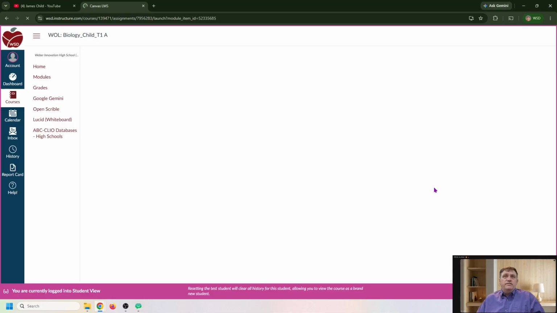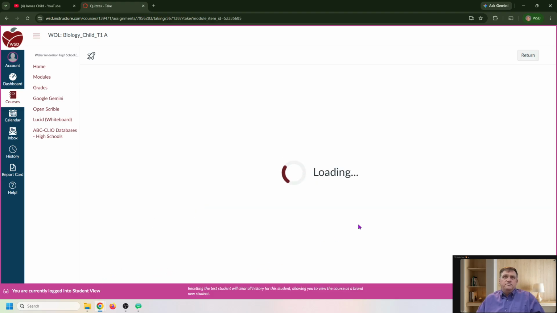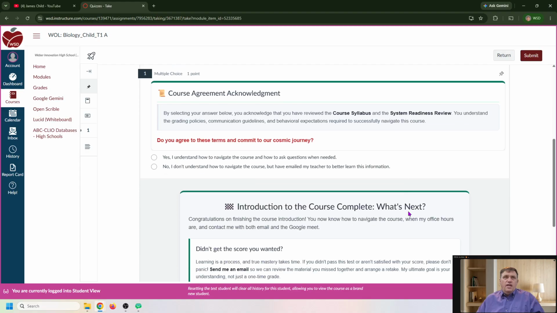The course agreement. This is a quiz for you. I did this in New Quizzes. And basically what you're doing is you're selecting that you have reviewed the course syllabus and you're ready to go. You understand how the course is laid out, how it works. If you don't understand, then you need to email me and we need to talk, okay?